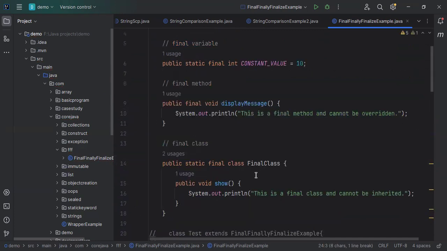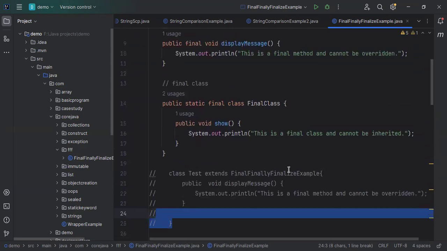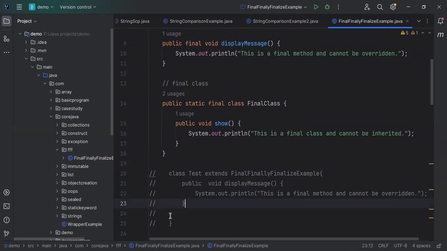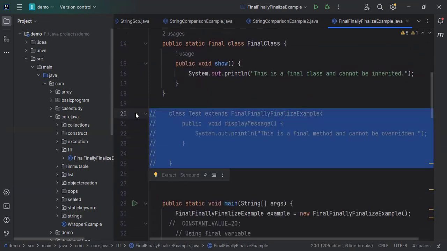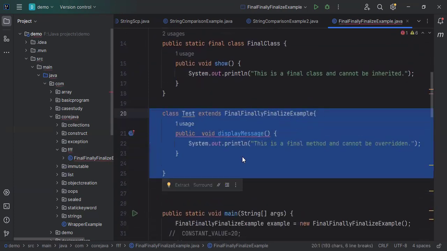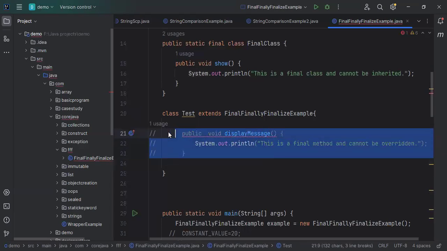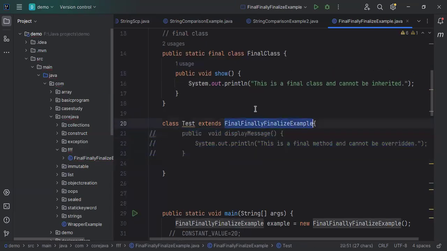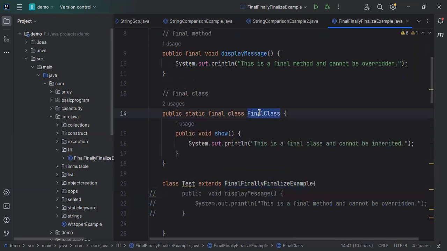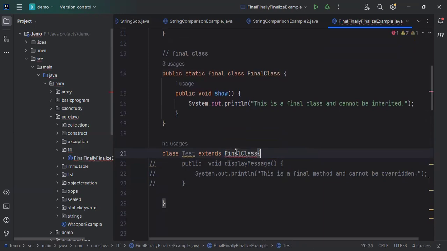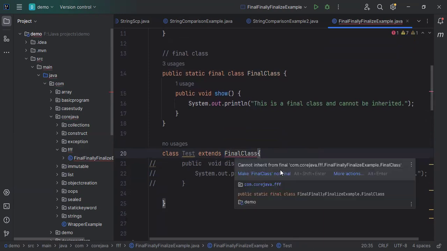Then next is the final class. We will see what happens if we try to extend a final class. Let's uncomment this and comment out the other, and try to extend this class. Here we are getting the error: cannot inherit from final, because this class is final.